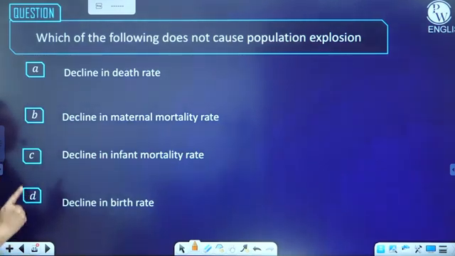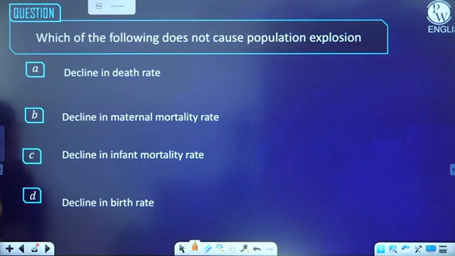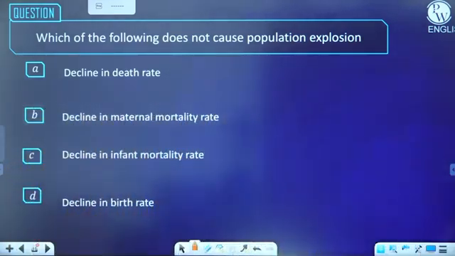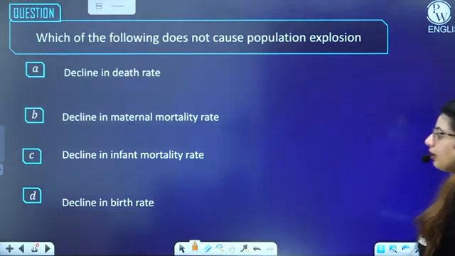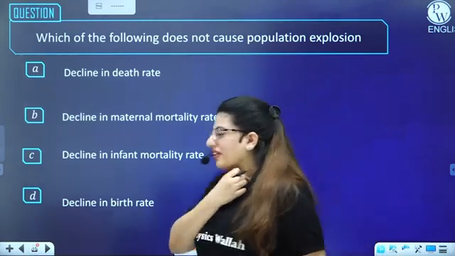Decline in death rate, decline in maternal mortality rate, decline in infant mortality rate, and decline in the birth rate. You have to do this yourself. No cheating at all. I have taught you all these factors. You can also write the answer in the comment section. I'll see it later on.